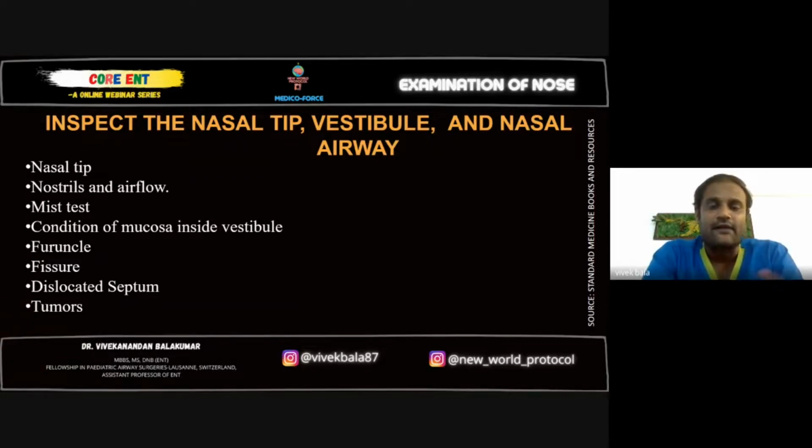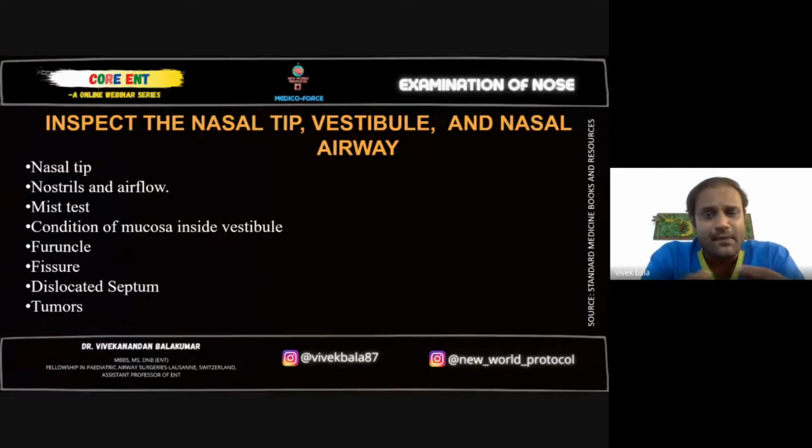Then you go for furuncle. Furuncle is nothing but infection of the hair follicle, furunculosis or folliculitis we call it. We have presence of vibrissae. Vibrissae is nothing but the hair follicles present in the interior of the nasal vestibule area. When people try to shave it, cut it, or pluck it, they are more prone to these kinds of infections. They develop nasal vestibulitis or nasal furunculosis.